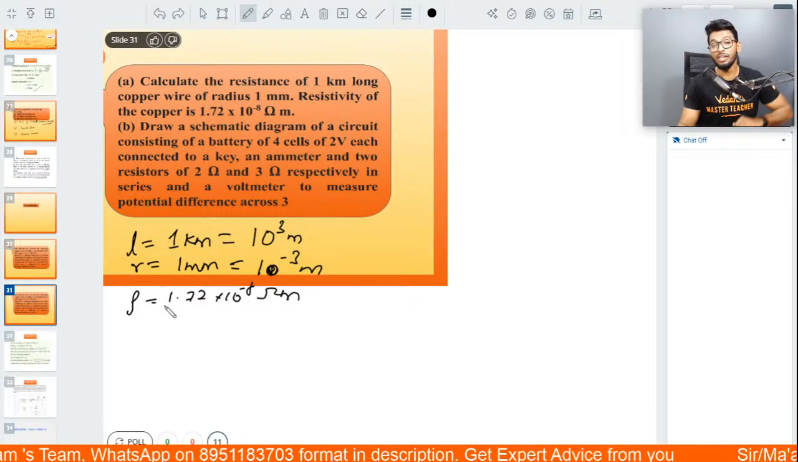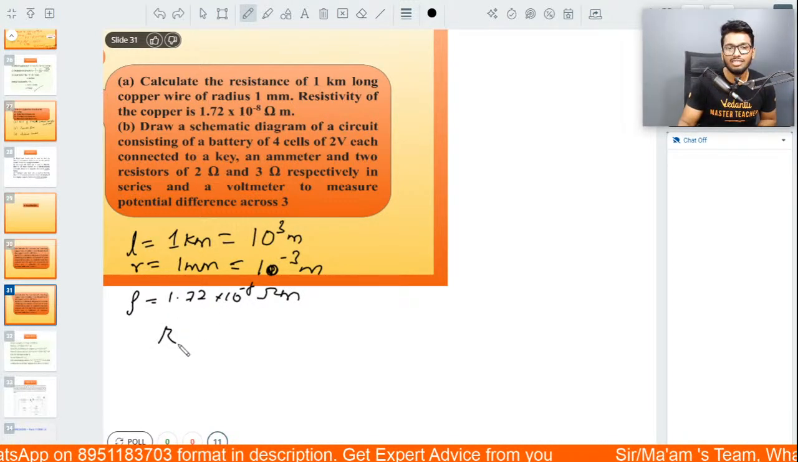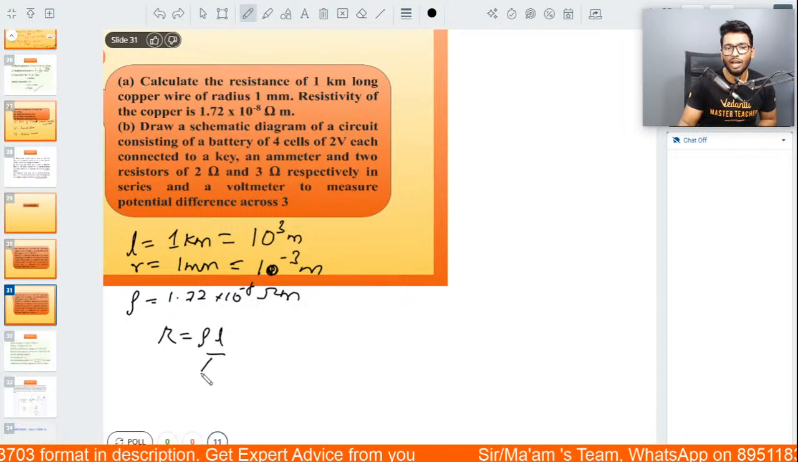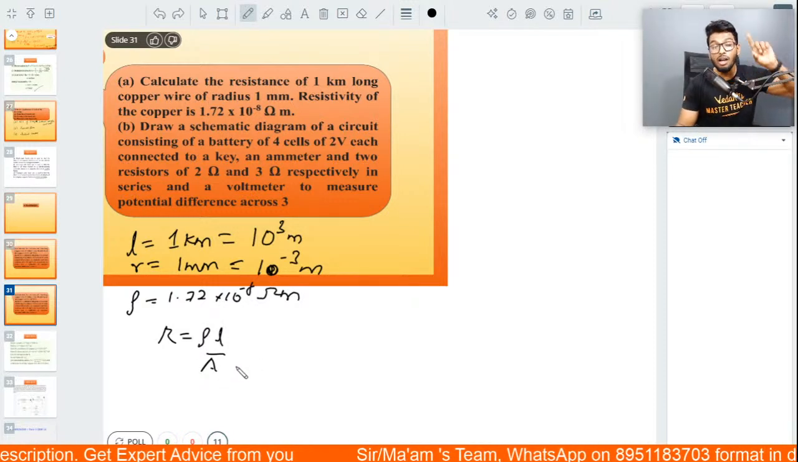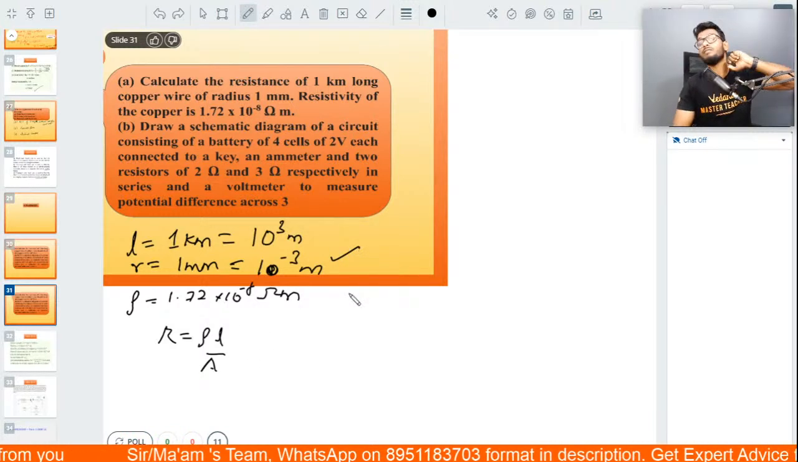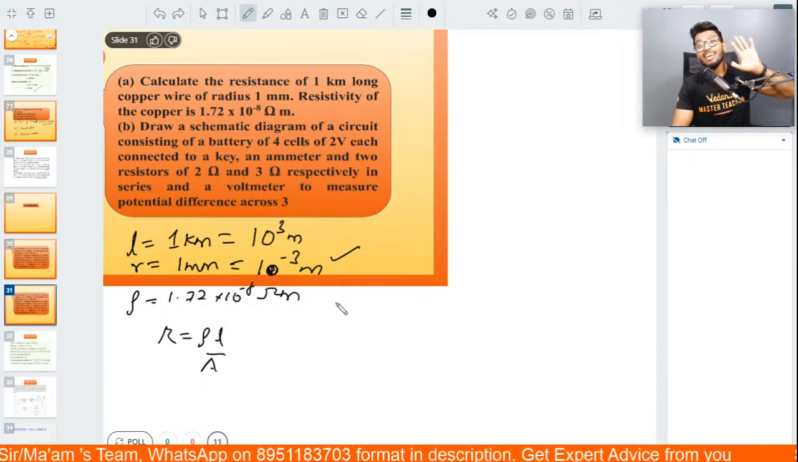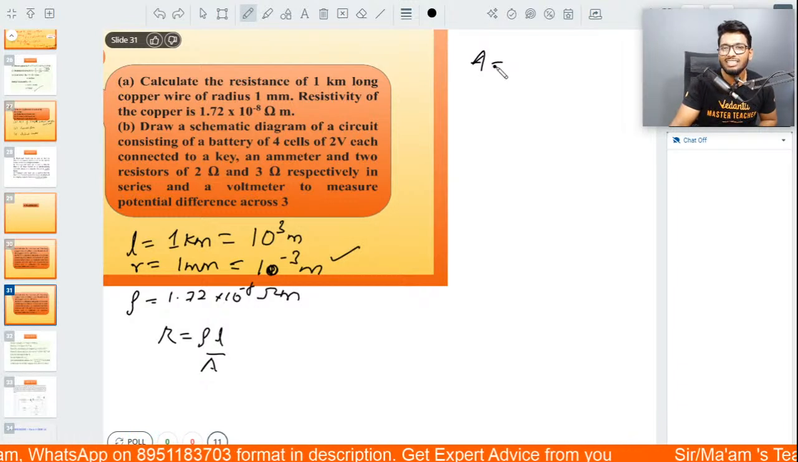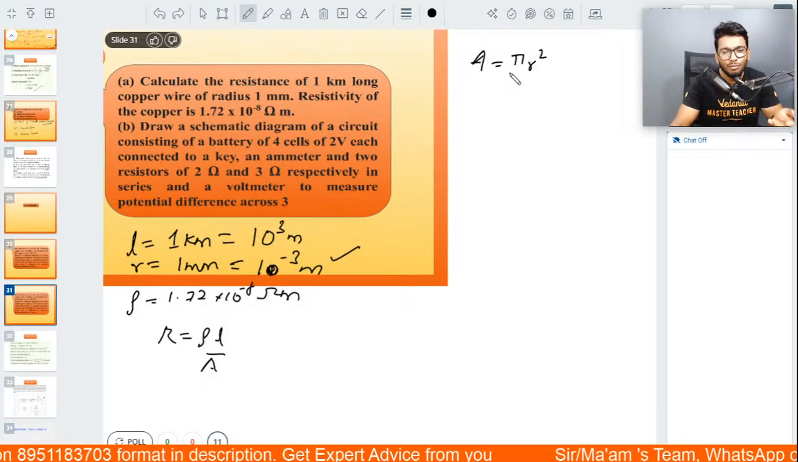Now, people, write down the formula next. Resistance is equal to rho into L by A. Substitute the values here. But before you substitute the values, the radius is what is given over here. You need to find out the area. How will you find out the area? A is equal to what? Pi r square. Substitute the value here.